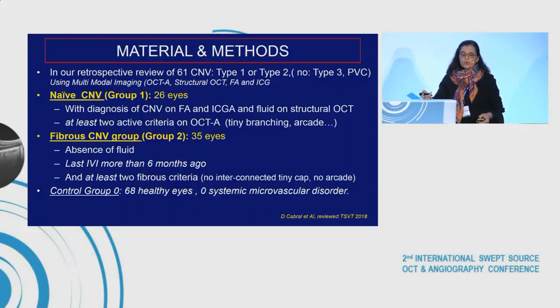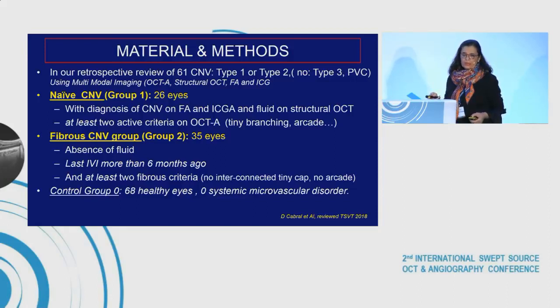We had two groups: a naive CNV group of 26 eyes with diagnosis of CNV on FA, ICGA, and structural OCT, and at least two active criteria on OCTA, tiny branching and peripheral arcade; and a second group, fibrous CNV of 35 eyes with absence of fluid, last IVI more than 6 months ago, and at least two fibrous criteria, no interconnected tiny capillary and no peripheral arcade.